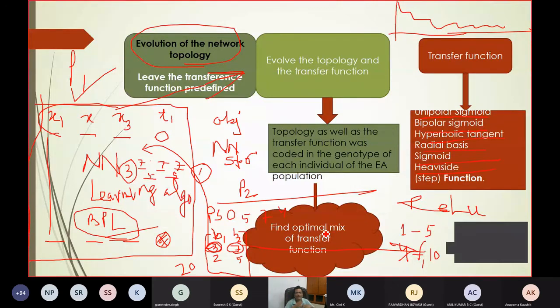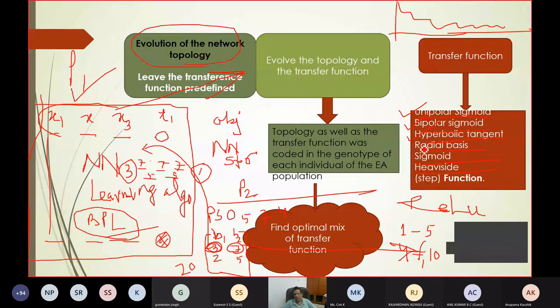Earlier I was taking it uniform: 3 hidden layers, but each hidden layer having 7. Now, 3 hidden layers, but with different numbers of neurons. No change, you do all these things iteratively. I am complicating it further, because here I assumed that the transfer function of each neuron in the hidden layer is either unipolar, bipolar or hyperbolic tangent, pre-decided. Why should it be pre-decided? It should be evolved also. I don't know which transfer function will give better results.